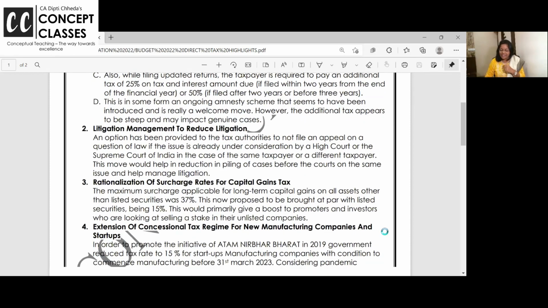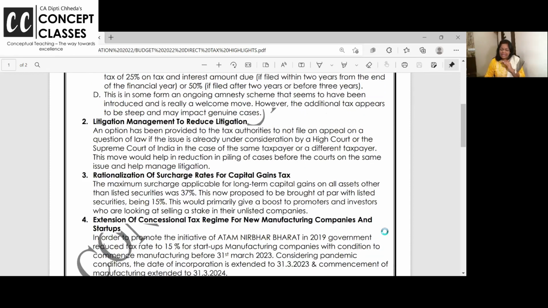The next is not exactly an amendment, but it is a clarification: litigation management. Let me tell you, I'm not reading word to word.